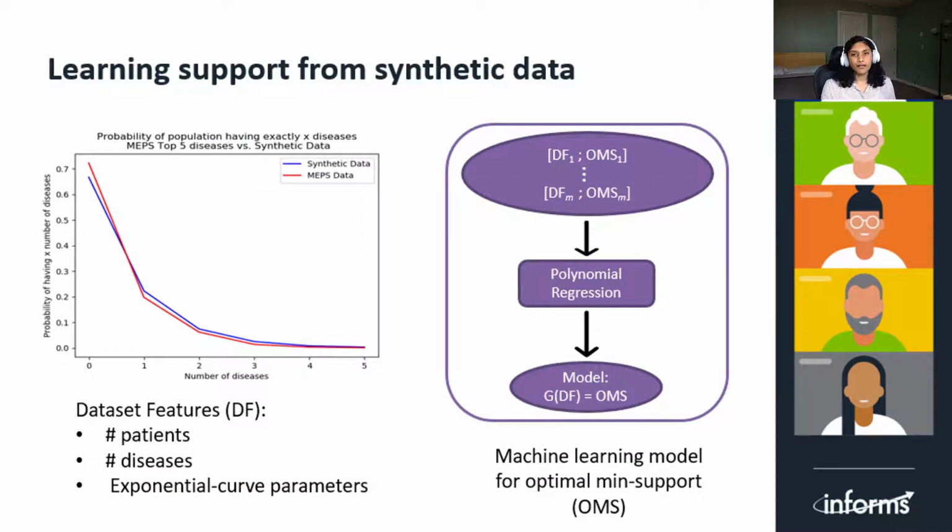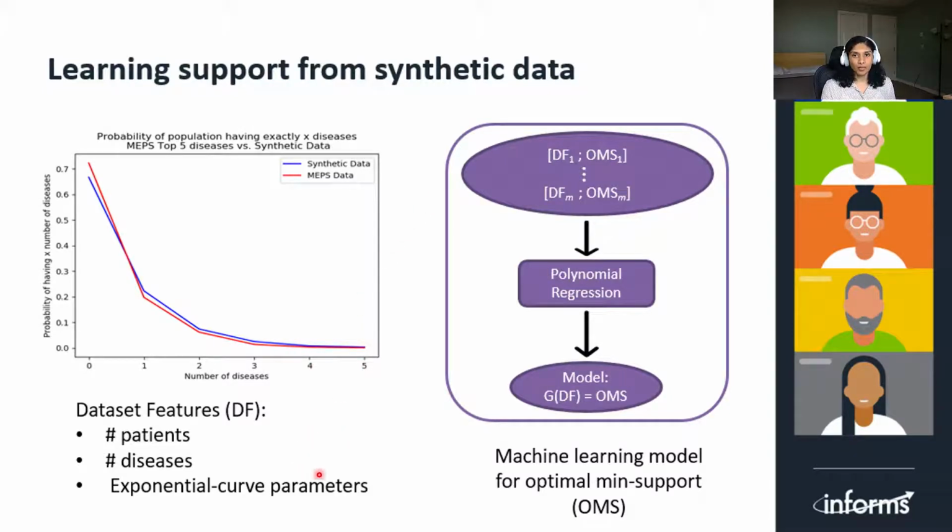In real data, the number of people having varying number of diseases tends to follow an exponential curve. So our synthetic data generation model reproduces this behavior. We fit generation parameters to match the actual dataset and then systematically perturb these diverse but plausible synthetic datasets.